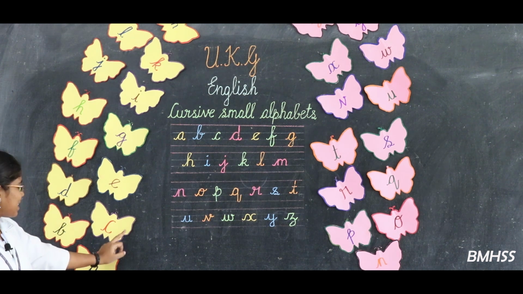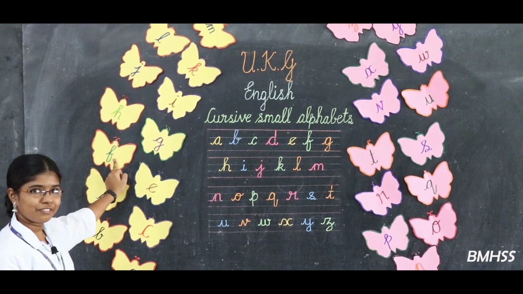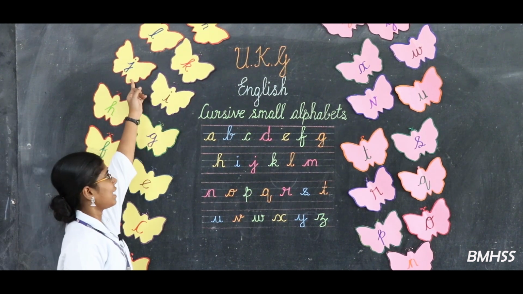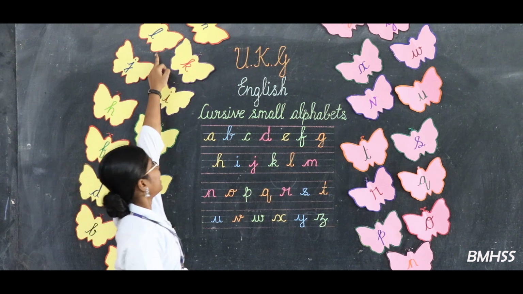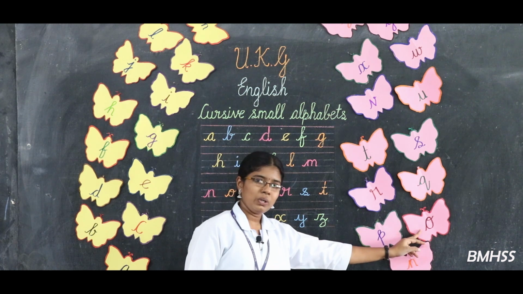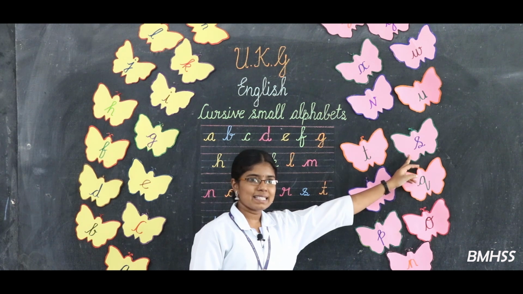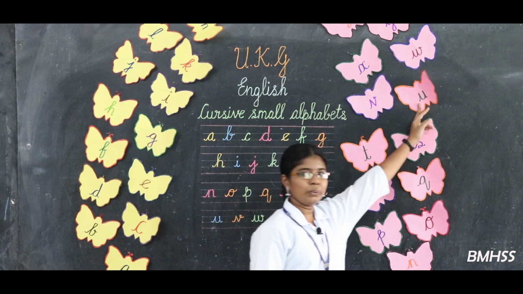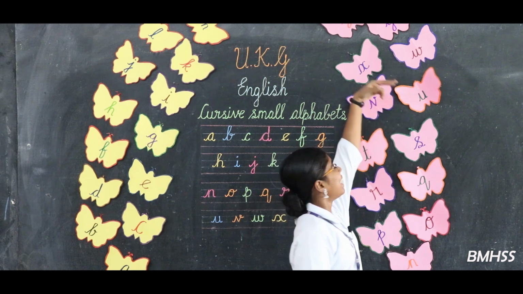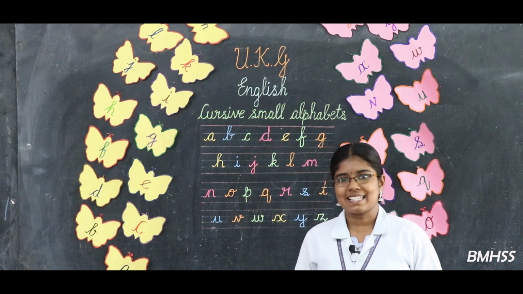B, C, D, E, F, G, H, I, J, K, L, M, N, O, P, Q, R, S, T, U, V, W, X, Y and then Z. Very good, dears. I hope you all enjoyed the class.